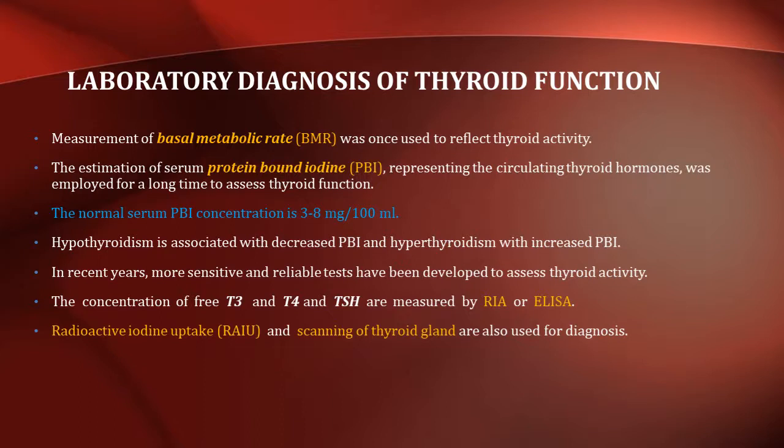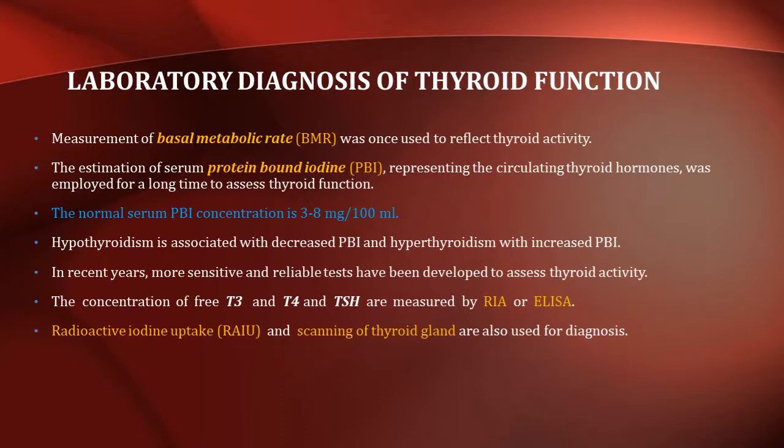Now, let's see about the laboratory diagnosis of thyroid function. The measurement of basal metabolic rate was once used to reflect thyroid activity. The estimation of serum protein bound iodine, in short PBI, representing the circulating thyroid hormones, was employed for a long time to assess thyroid function. The normal serum PBI concentration is 3 to 8 microgram per 100 ml.